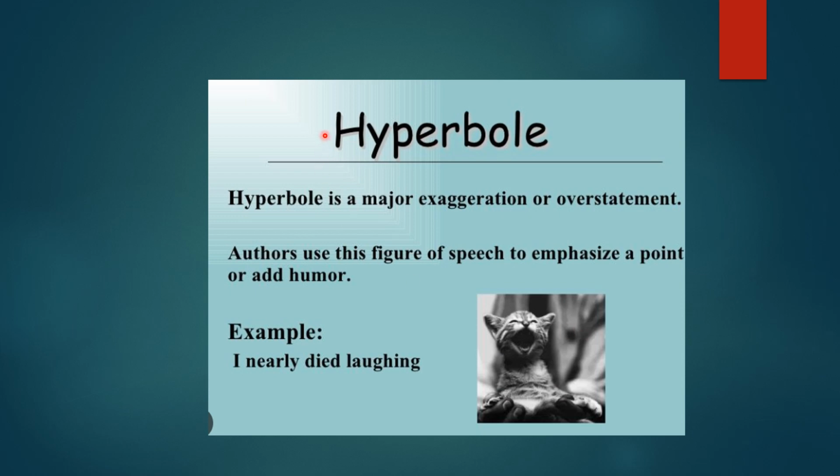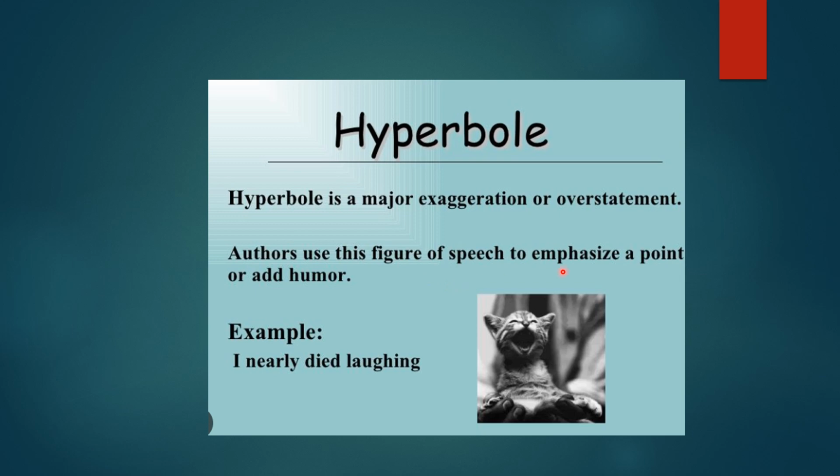Now the other poetic device is hyperbole. As the name itself says, hyper. It is a major exaggeration or overstatement. So whenever we emphasize, exaggerate, or overstate, that can be considered the use of hyperbole.